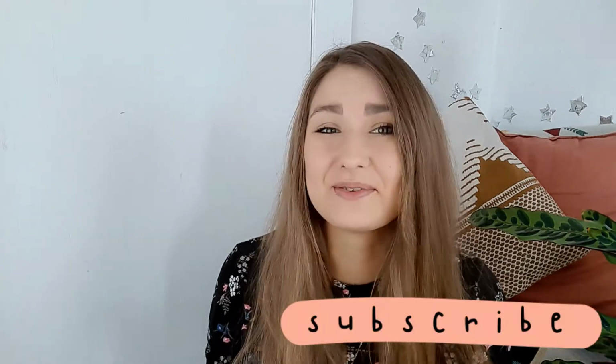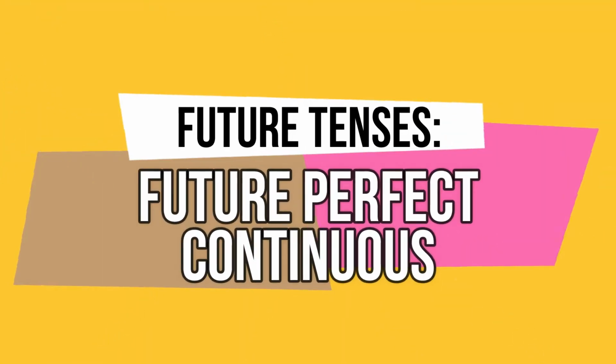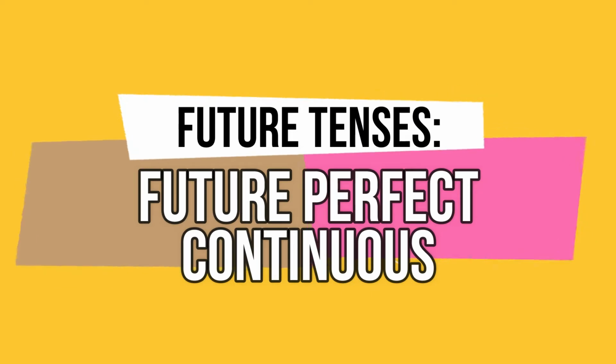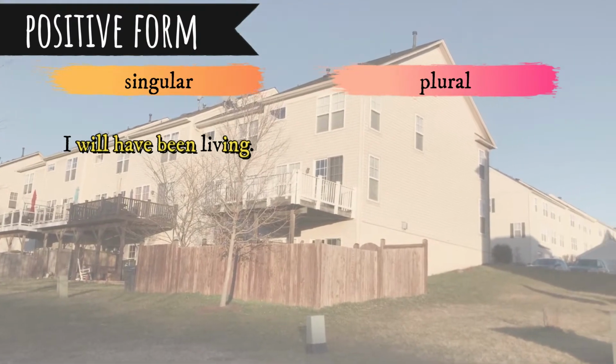Today you will learn how to make and use the future perfect continuous tense. Let's start with a positive or affirmative form. To make it we need a subject, for example I, will, have, been, and the ing form of a verb, for example living. I will have been living.